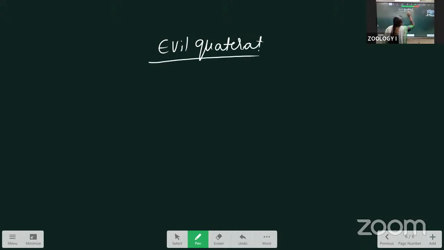The evil quartet. It means four major factors damage the ecosystem. That's why we call it the evil quartet: four evils that damage the ecosystem.